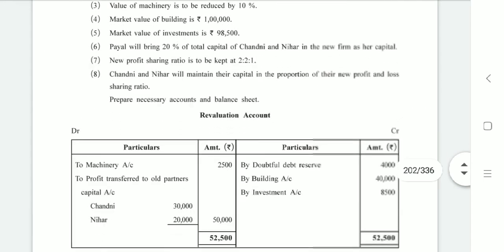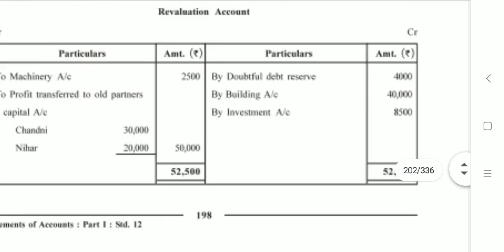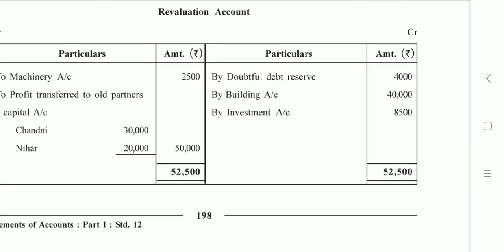We'll check revaluation account credit side. The very first thing mentioned, by doubtful debts reserve 4,000, just because it is not required, and if it was required, then on debit side. If the adjustment was something like bad debts reserve at 10% or something like that, तो जब क्रिएट करने के लिए कहा जाता है तो हम उसका इफेक्ट डेबिट साइड डालते हैं, and when they say that it is not required or it is reduced, that time we are recording it on credit side.